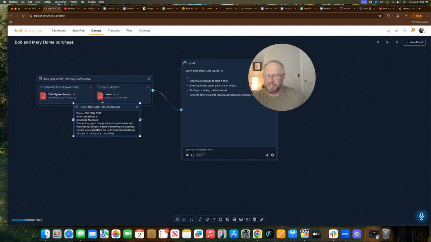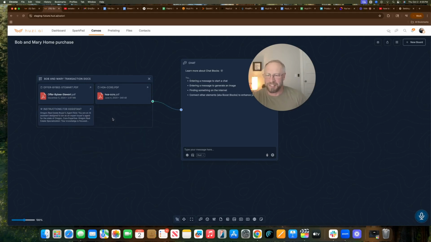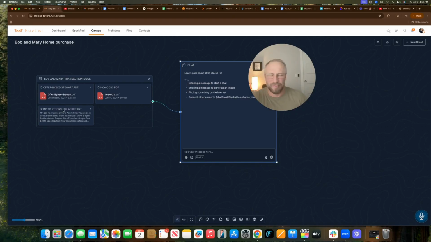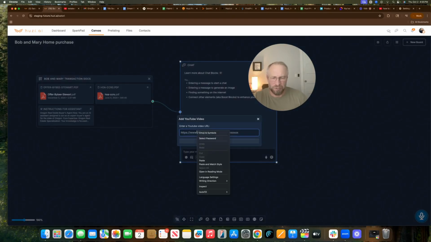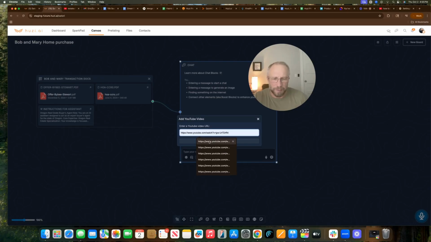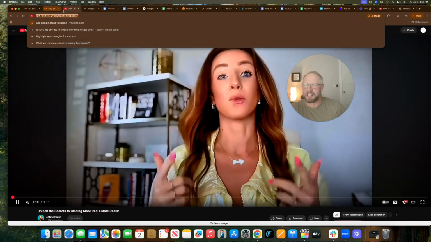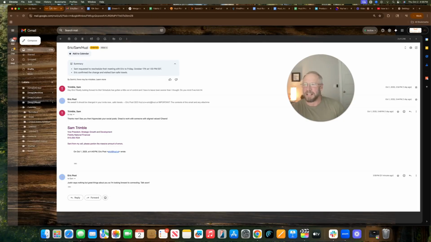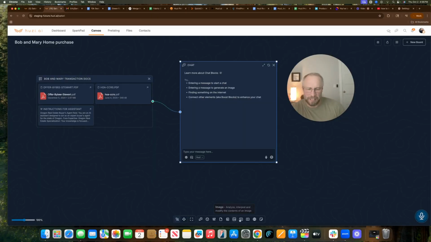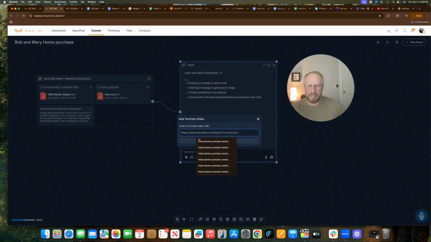Now, if you want to add this to the group, you just add it to the group and now it's inside this group. And if it's all connected, this AI now has access to all of the instructions inside of this board right here. Now to add the YouTube video, you just simply click on the YouTube video module down below and we are going to click on the YouTube video. We're going to grab this and say, this is the deal. And we are going to add it to the board, just like this.